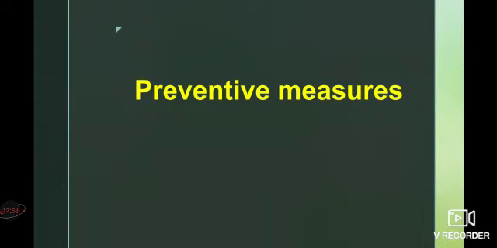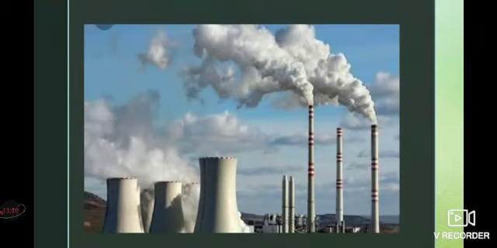Next we will discuss the preventive measures of global warming. How can we prevent the gradual increase in temperature of the Earth's atmosphere? The first preventive measure is to reduce the use of fossil fuels, which cause air pollution and increase the risk of global warming. Fossil fuels are burned in factories and cause air pollution. If you reduce their use, you control air pollution and decrease the risk of global warming.